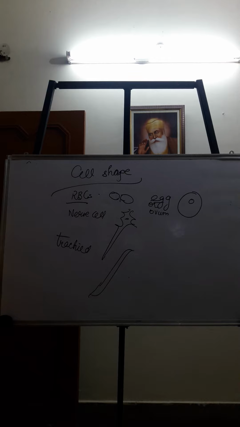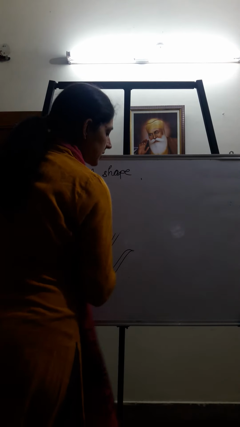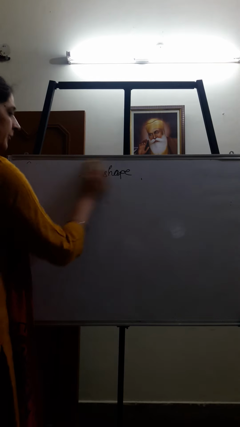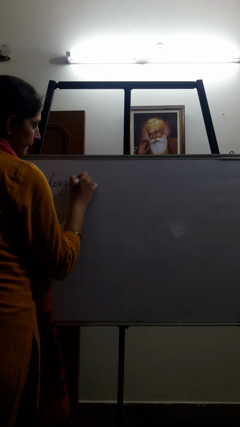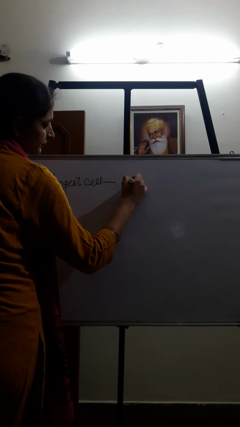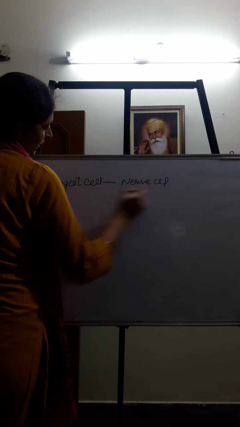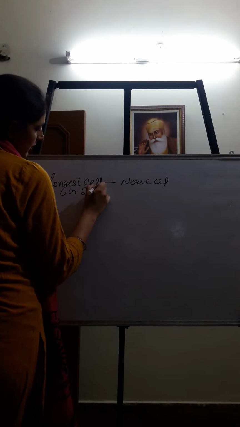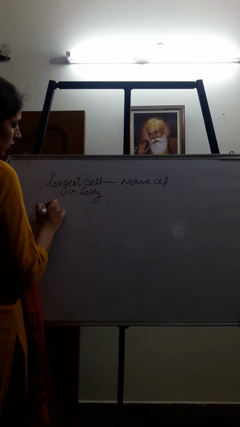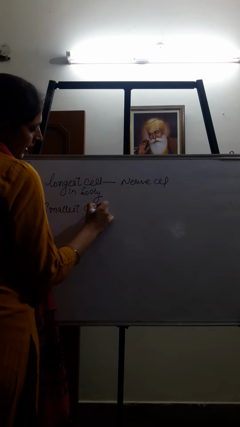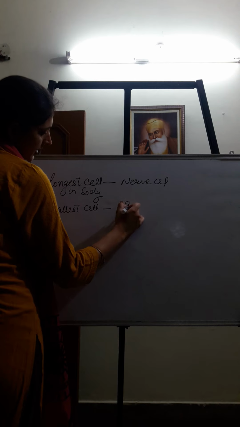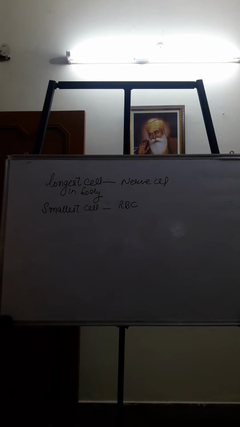Next, if we talk about cell size, definitely cells vary in size as well as in shape. The longest cell in the human body is the nerve cell. The smallest cell in the human body is the RBC. They are without nucleus and very small in size.